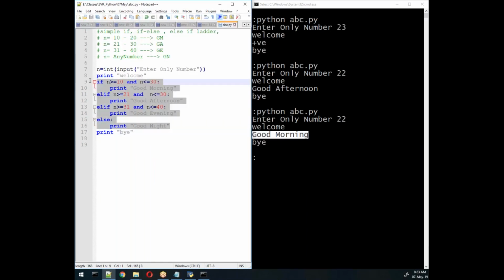This is called one block. From this block, it will select any one condition, any one part. It will select this true part, or when this condition is true it will select these values, or this one, any one thing. Or else, if nothing is selected from these conditions, definitely it goes to the else part. So you will always get only one result.